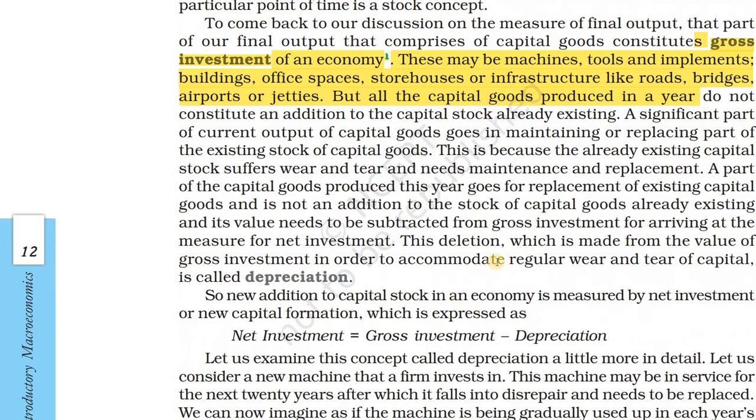In the last class we studied about wear and tear of capital. This wear and tear of capital we call depreciation. Wear and tear of capital means, suppose we bought a new machinery now, what will happen to that machinery after 5 years? Some wear and tear will come, which means we need to replace some tools or items. That is wear and tear, and we call it depreciation.